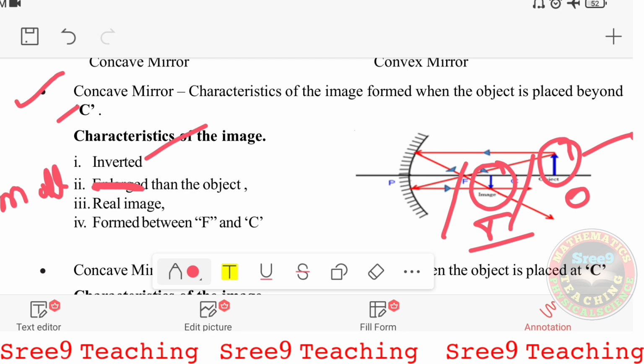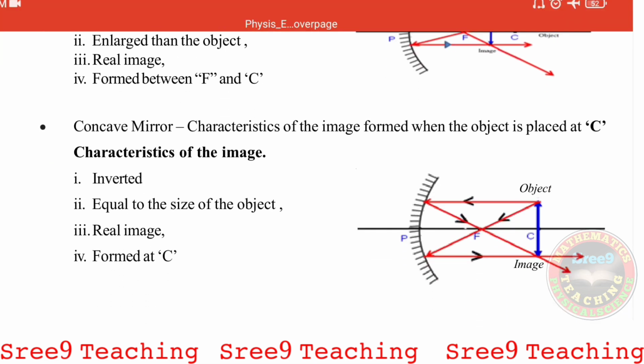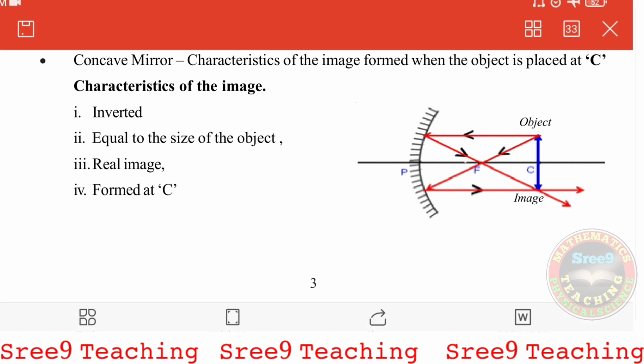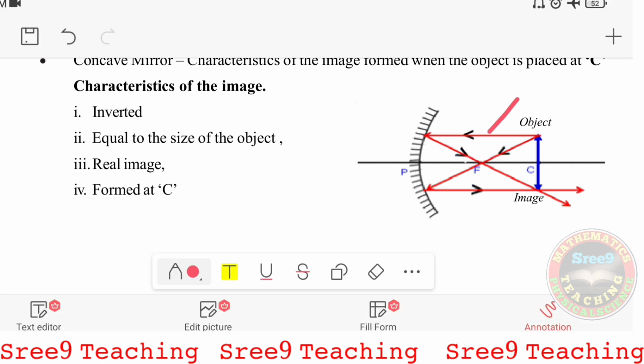So this is the first case. Be careful. It is also there in your textbooks. You can draw it as many times as you like. Now, concave mirror, characteristics of the image formed when the object is placed at C. See, this is one ray and this is another ray which are coming to the concave mirror. After that it is reflected back, and this ray also is reflected back. They meet there where the object is. Hence, object and image are formed at the same place, that is at the center of curvature only, right?